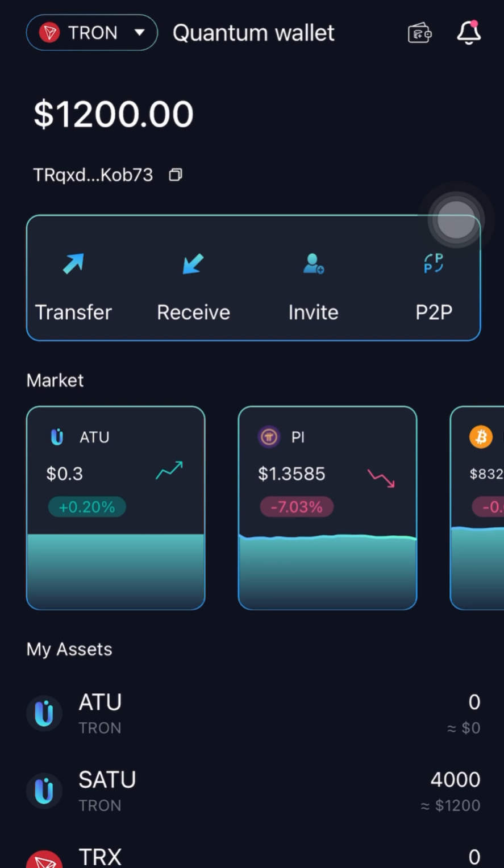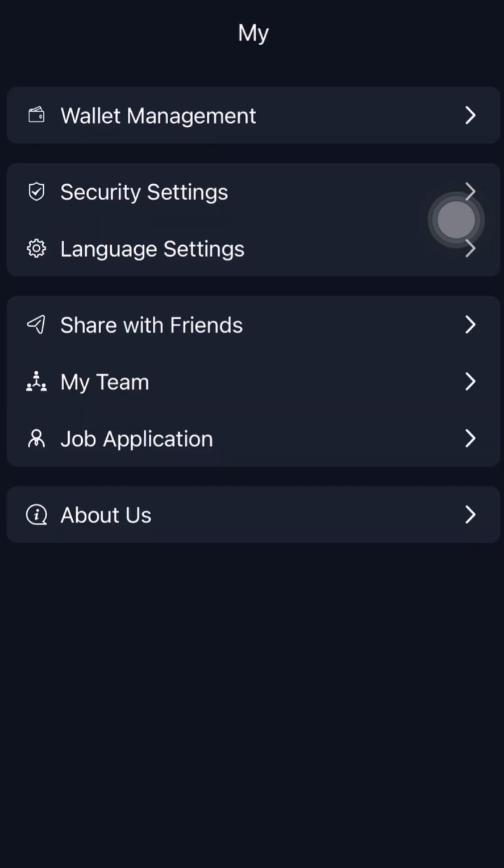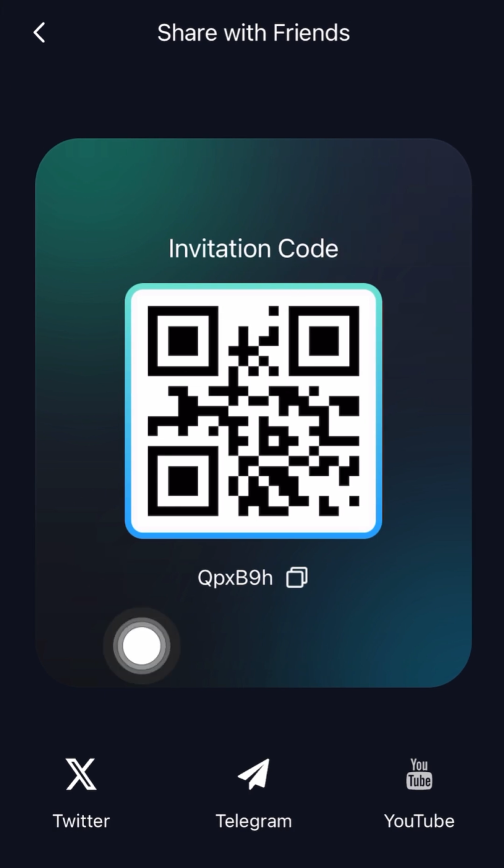To get your first $900 in ATU, that's a Quantum token that you exchange for Tron or USDT to make money, you have to bind this code first. That's capital Q, P, S, capital B, 9, H. I will leave these in the group as well.